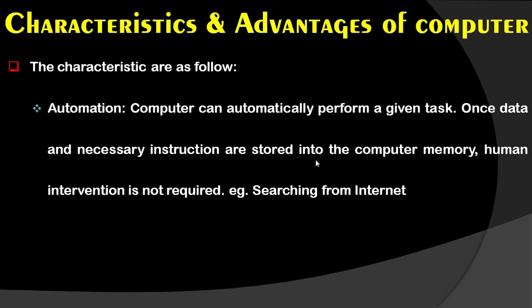So it is considered as automation, in which only one time instruction and data are required to be stored, and at that time the help of a human is necessary. Once information and data are stored inside the computer, afterwards human help is not necessary. Another example: suppose you are playing a video on your computer. Only one time you need to press the play button, and afterwards the whole video will play automatically on its own. That is automation, which is one characteristic of a computer.